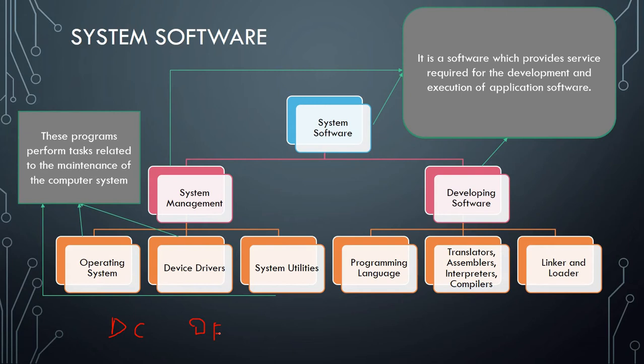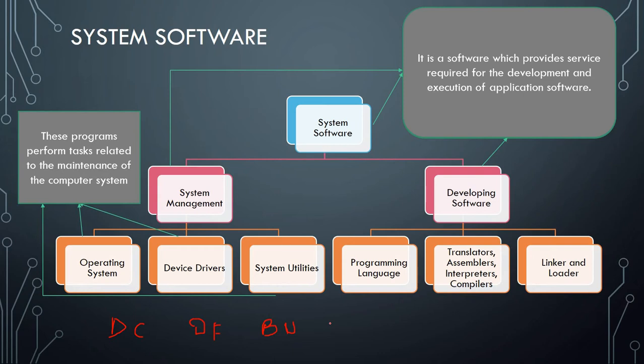Next one, backup utilities. I think all of you are familiar with these things. Many of you have recovered your files or taken a backup of other things. That is the backup utilities, or backup to restore data. Next one, disk cleaners. These are the most familiar tools which you people are using. Disk cleaner is there in your mobile system also. You have an app named Cleaner, and the other most important one which we are using is antivirus. Yes dear, antivirus is also a system utility.